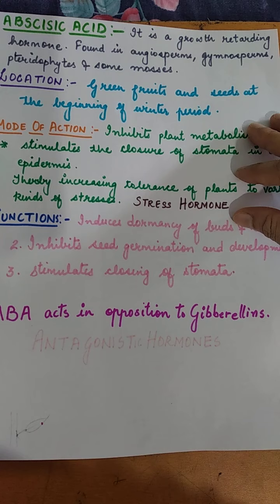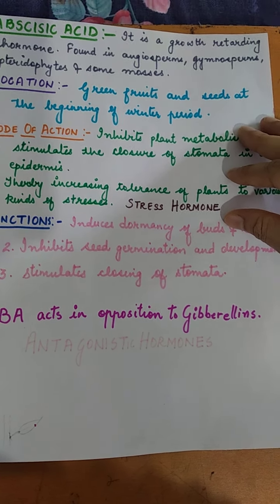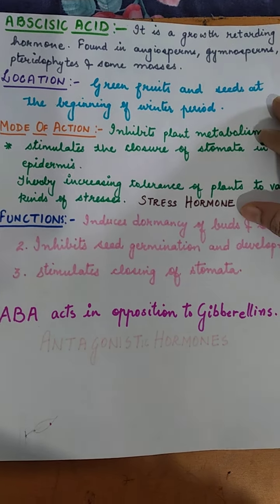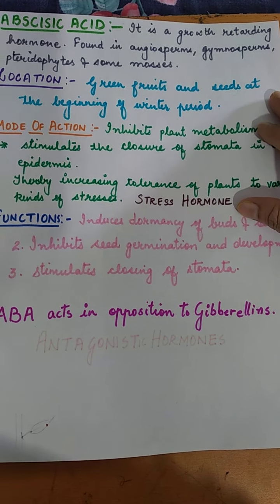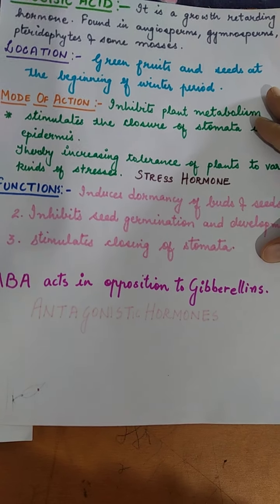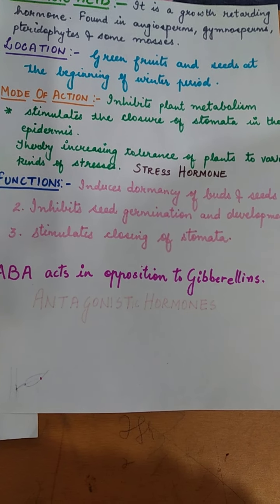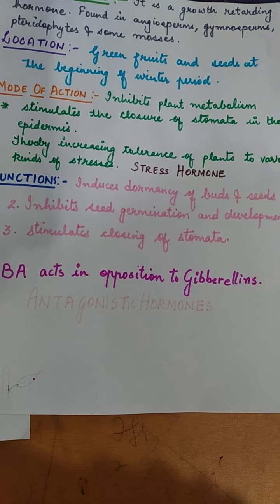It comes from the term abscission, which is the natural detachment of plant parts, especially the dead leaves and the ripened fruits. Now abscisic acid, as we know, is a growth retarding hormone which is found in angiosperms, gymnosperms, pteridophytes and even some mosses. Its location is in the green fruits and seeds. Before the beginning of the winter period, it starts getting synthesized. Its mode of action includes that it inhibits plant metabolism.